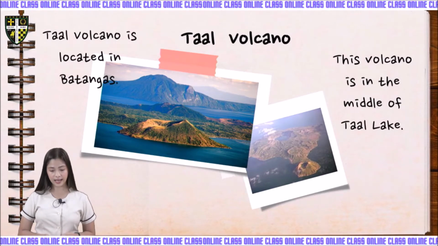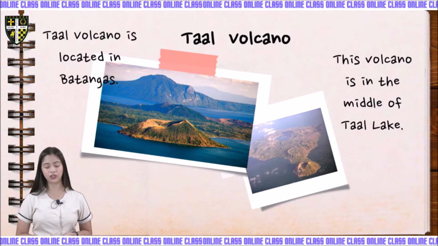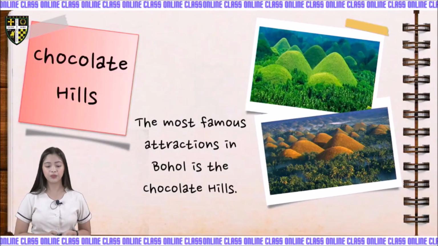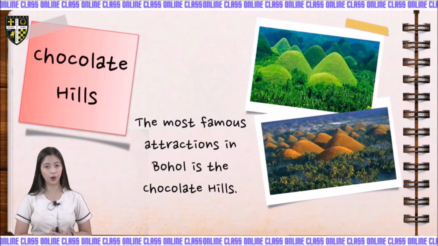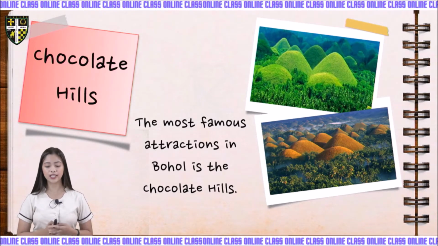Okay? The next tourist spot that can be found in our country is the Chocolate Hills. Again, this one is the Chocolate Hills, and it is very famous in Bohol. The Chocolate Hills are a group of unusually shaped hills located in the middle of the island of Bohol in the Philippines. This extraordinary landscape is unique to this small island.